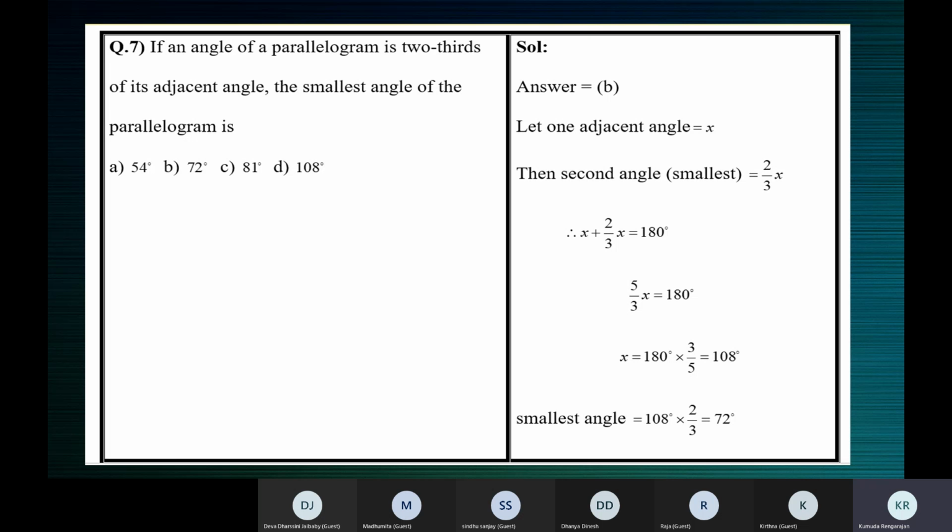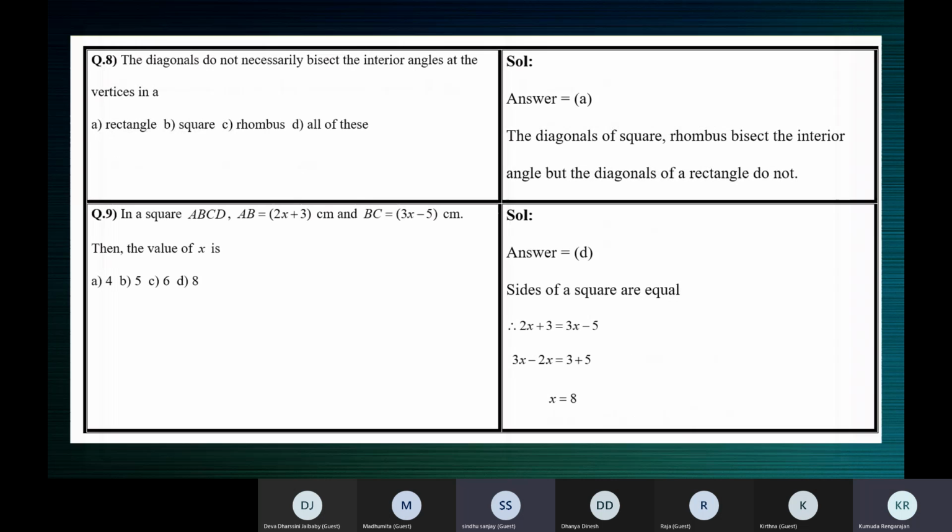Am I audible, children? Yes, ma'am. Yeah, tell me. Ma'am, I have a doubt in the previous question. Previous meaning this one? Yes, ma'am. Ma'am, 2x plus 3 equals 3x minus 5.